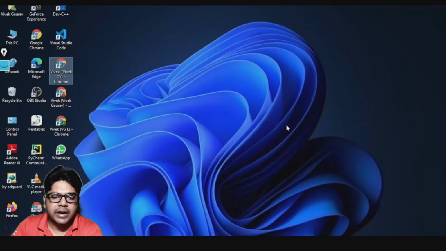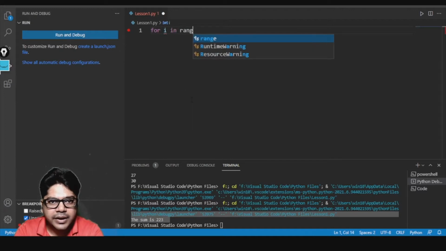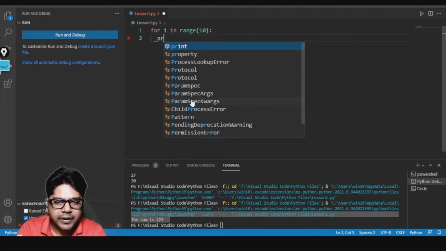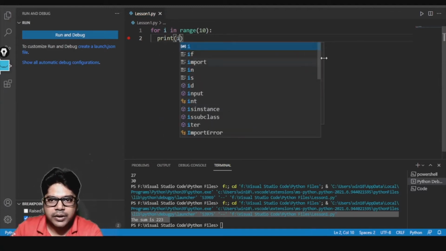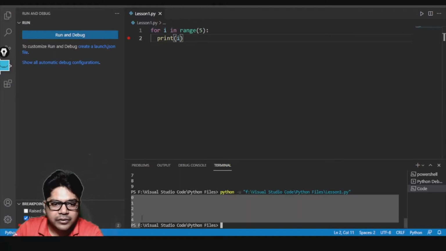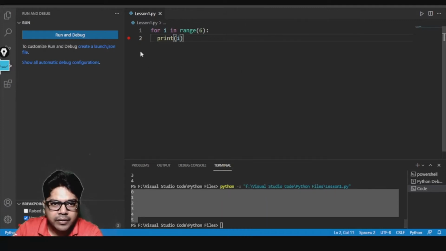So let me go over here and write the code for you. Let's suppose I write for i in range 10, and I write print i here. You see what it is going to do. It is going to print 0 and then up to 9. If I write 5 here so that you can see the output in a single window, you see 0 1 2 3 4. 5 is not included. If I want to include 5, I have to write 6 over there, and then if I run it, now you see I am getting 0 to 5. How is it working?